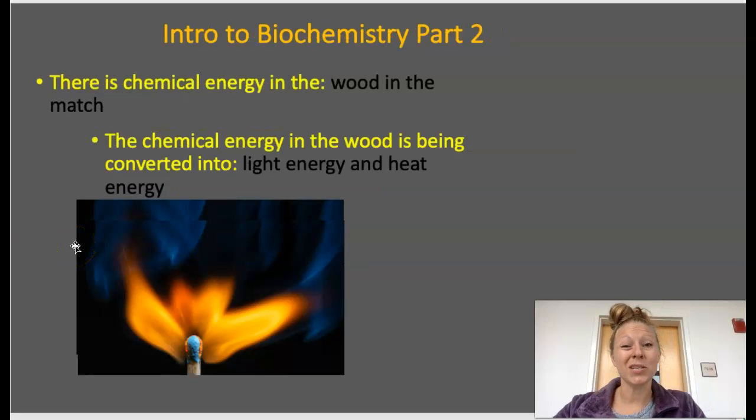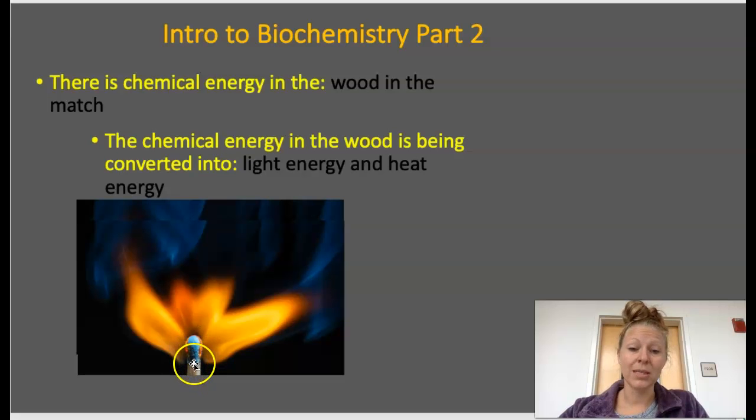And that is essentially what digestion is. So there is chemical energy in the wood. Here we are breaking the bonds with fire. There is chemical energy in the wood in this match, and we are breaking those bonds and releasing the energy, and it's being converted into light energy and heat energy. So the chemical energy in the wood is being released.